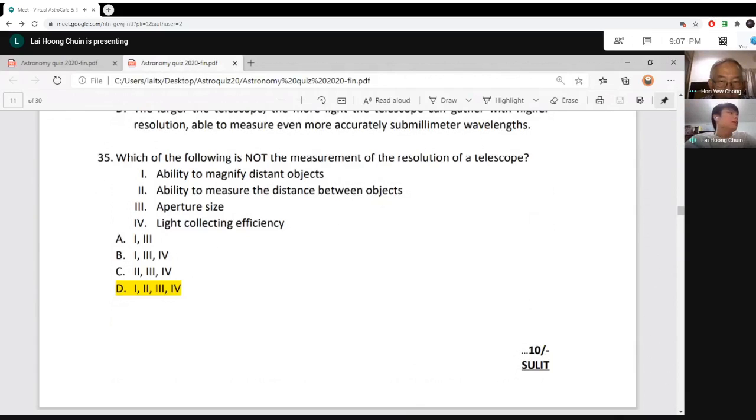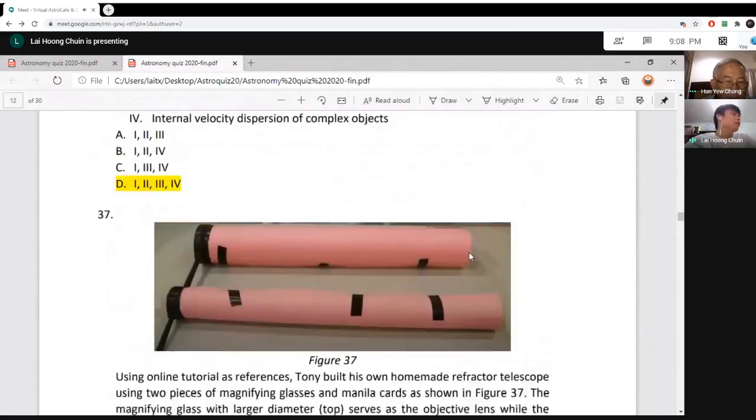So none of it, one, two, three, four, is a measurement of the resolution of a telescope. The resolution of a telescope is the ability to measure the angular distance between objects. So this is about question number 35. Then we proceed to question number 40.